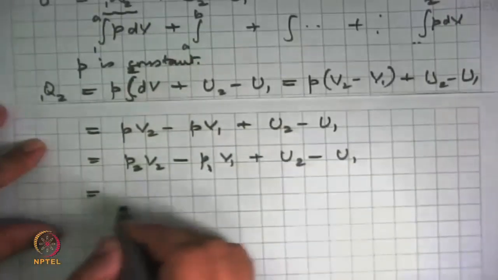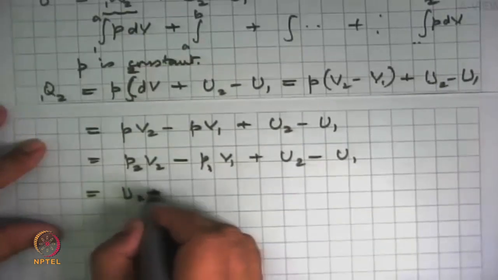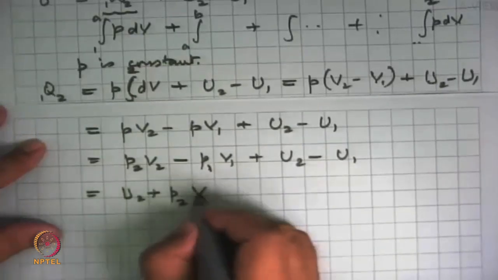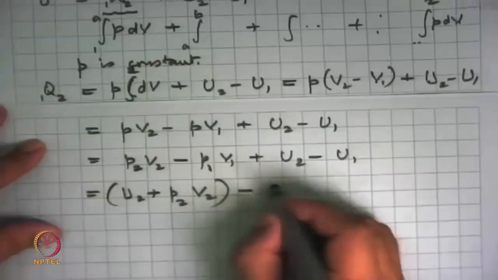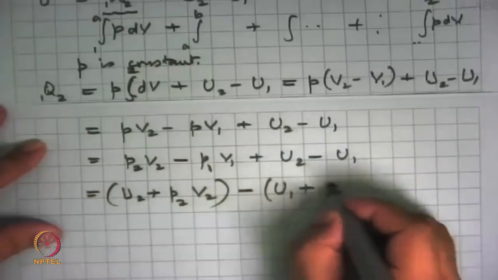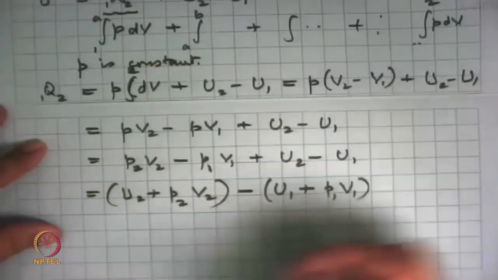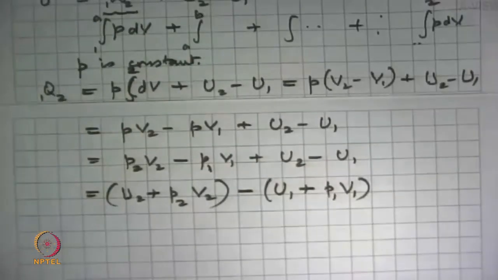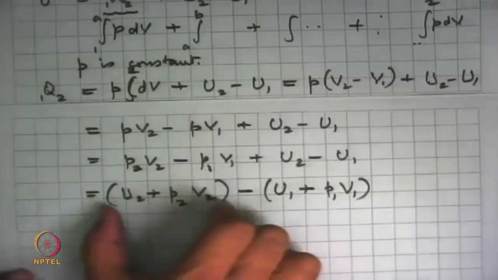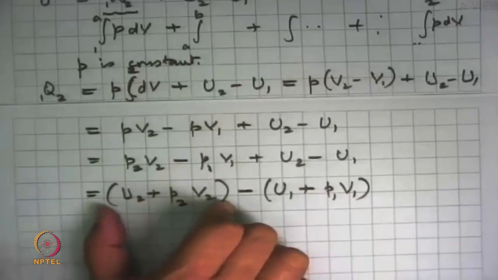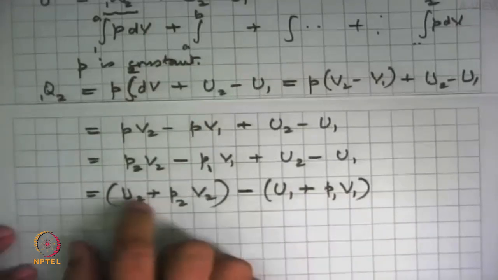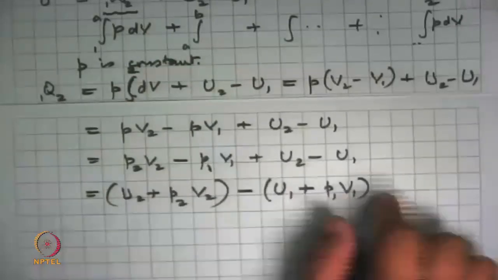And this gives us a term U2 plus P2 V2 minus U1 plus P1 V1. And what we see is a combination coming here, and that's what we were trying to do: U plus PV, U plus PV.